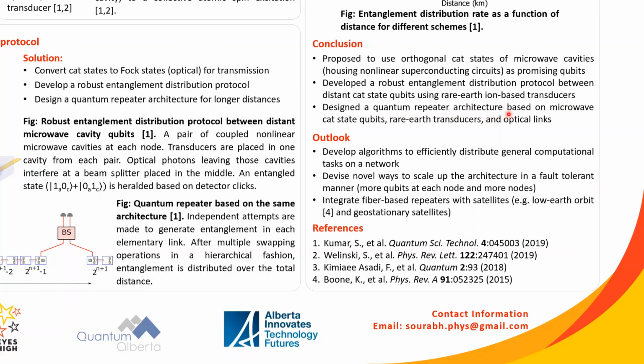As an outlook in the quantum computational aspect, it is of interest to think about how best to connect different units to efficiently distribute an arbitrary computational task. And regarding the quantum communication aspect, one will need to figure out efficient repeater architectures for a truly global network, possibly using both ground-based and satellite links.